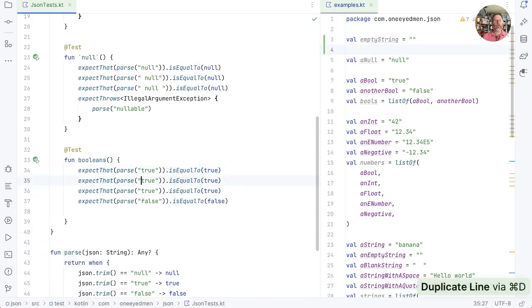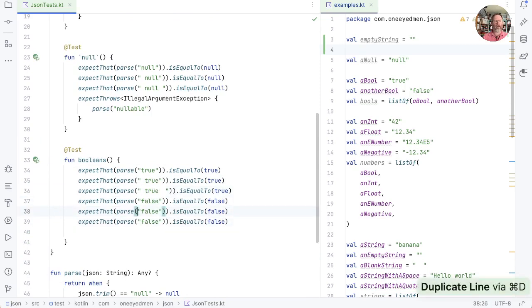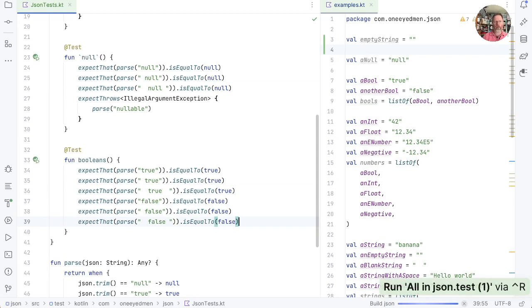sets of spaces. So we can check that and that and that and that. Maybe even get a flash and put two spaces in the front. Lots of duplication in our test that we'll worry about later, but does that pass? Yes, it does. Oh, and I just can't live with that extra space there.